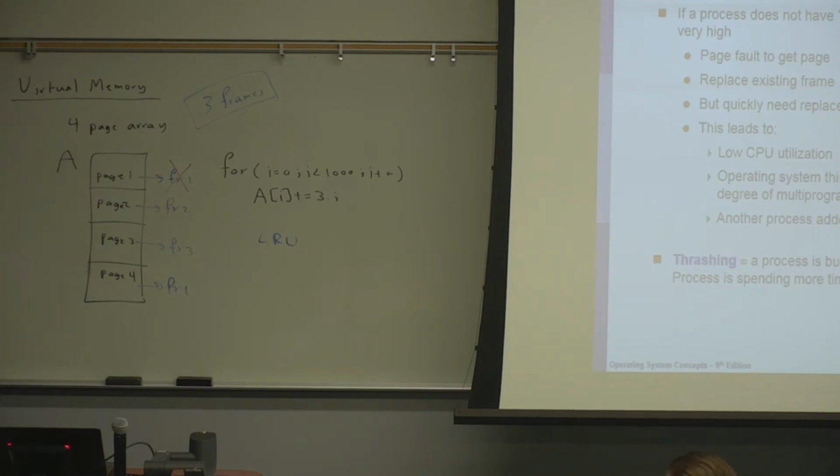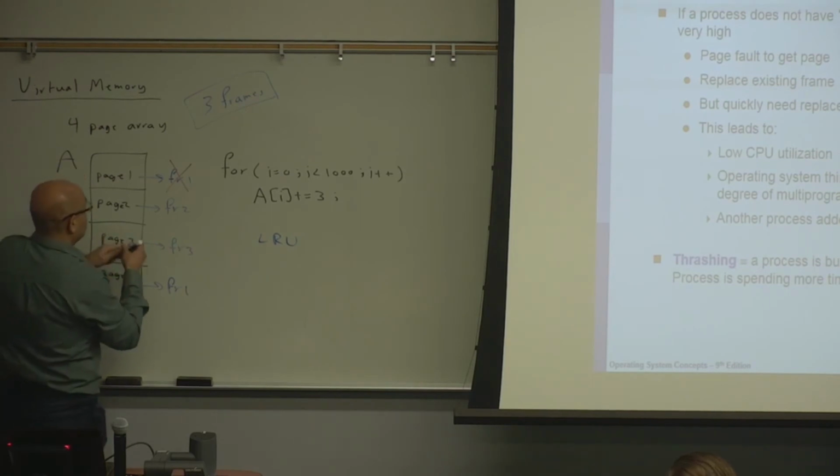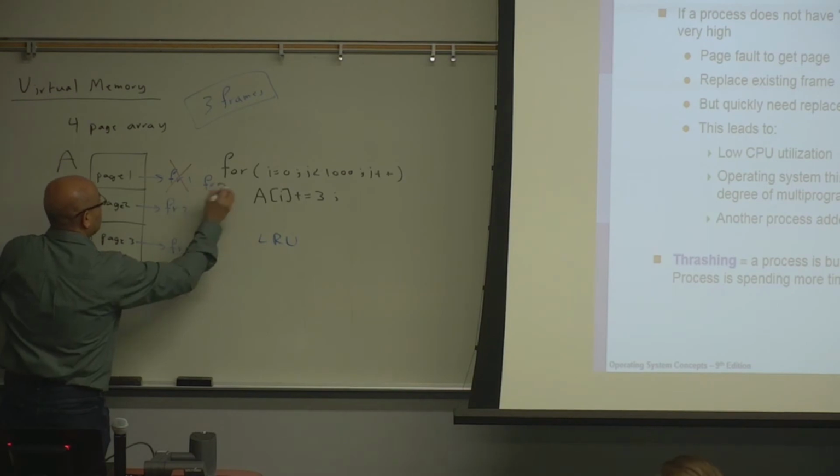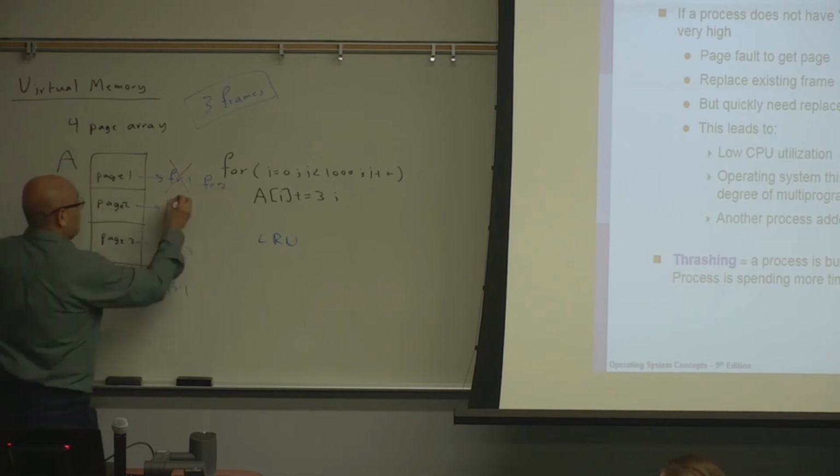In the second iteration of the loop, the program will access page 1. Page 1 is not in physical memory, and we will need to find a frame for it. Now, which frame will it get if we are doing least recently used? Frame 2. So now page 1 will get frame 2, and page 2 will lose its frame.